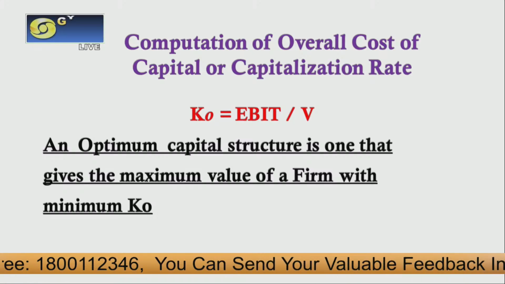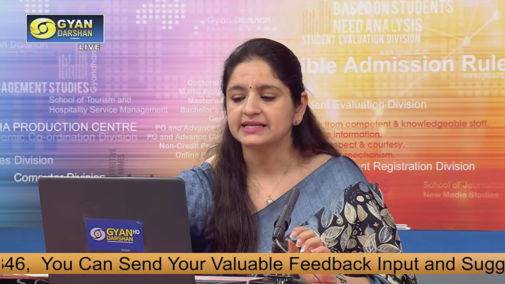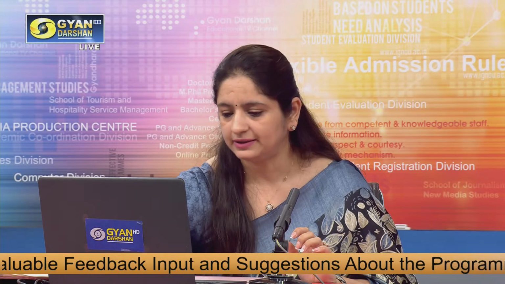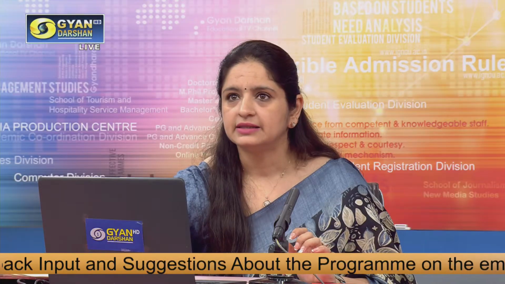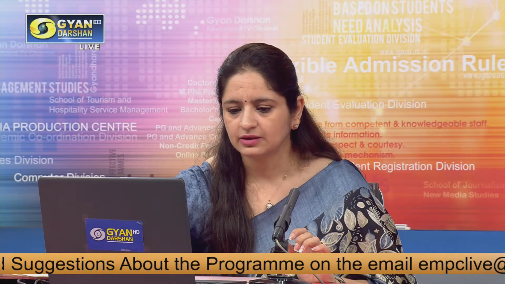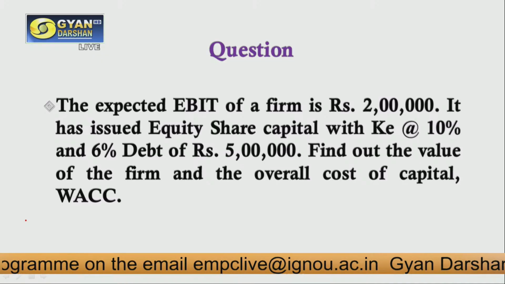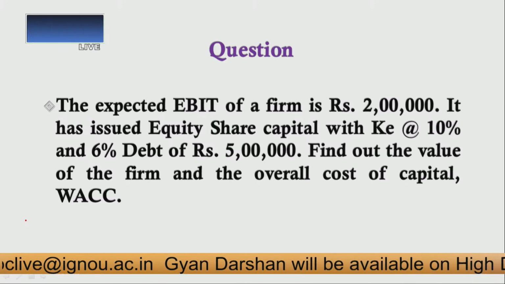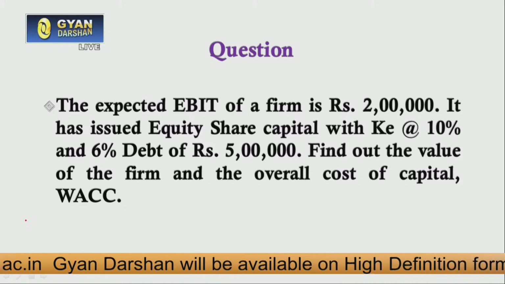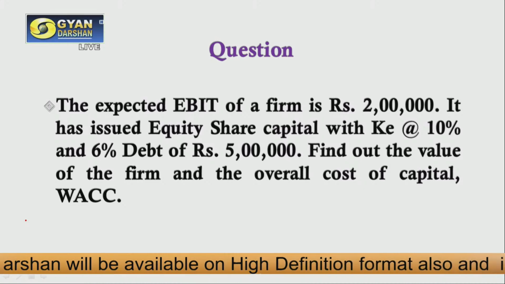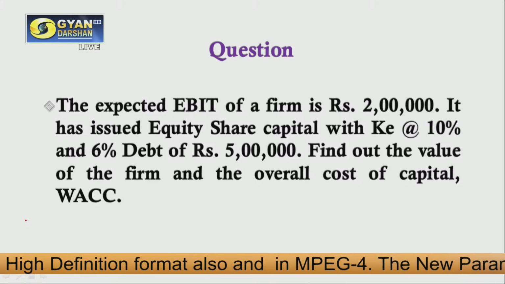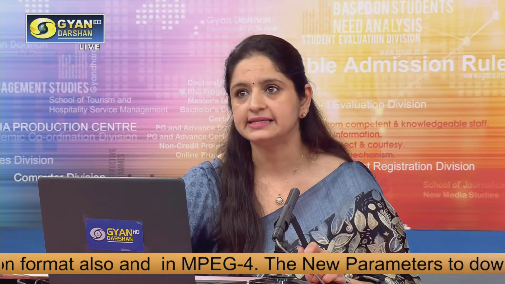So an optimal capital structure is one that gives the maximum value of the firm with the minimum cost of capital. Okay, this may be understood with the help of this question quickly. So the expected EBIT of the firm is rupees 2 lakh, and it has issued equity shares with cost of equity at 10% and 6% debt of rupees 5 lakh. We need to find out the value of the firm and overall cost of capital, which is also known as WACC.